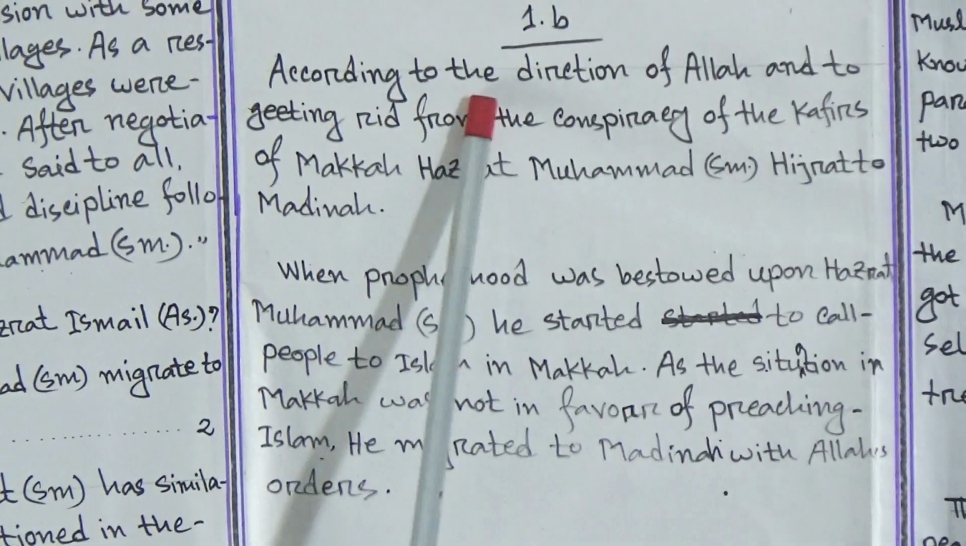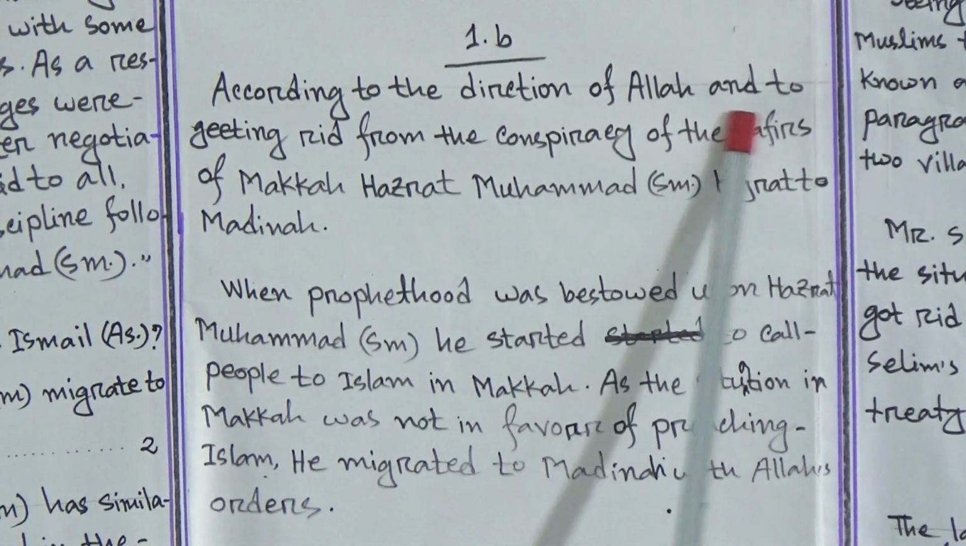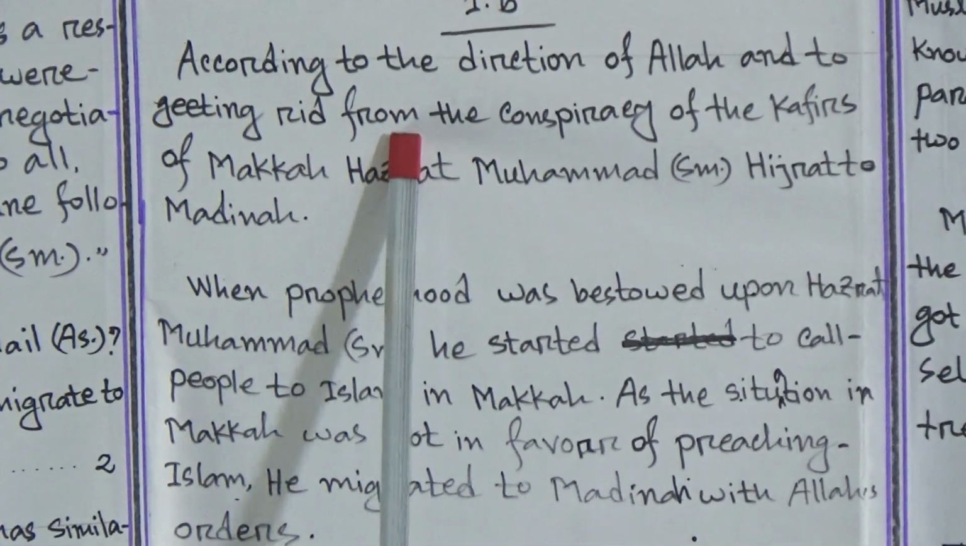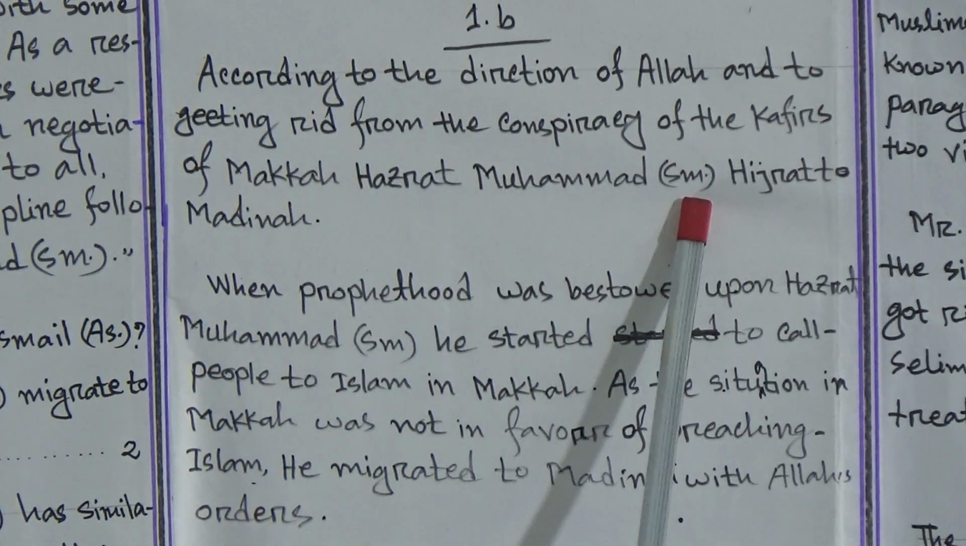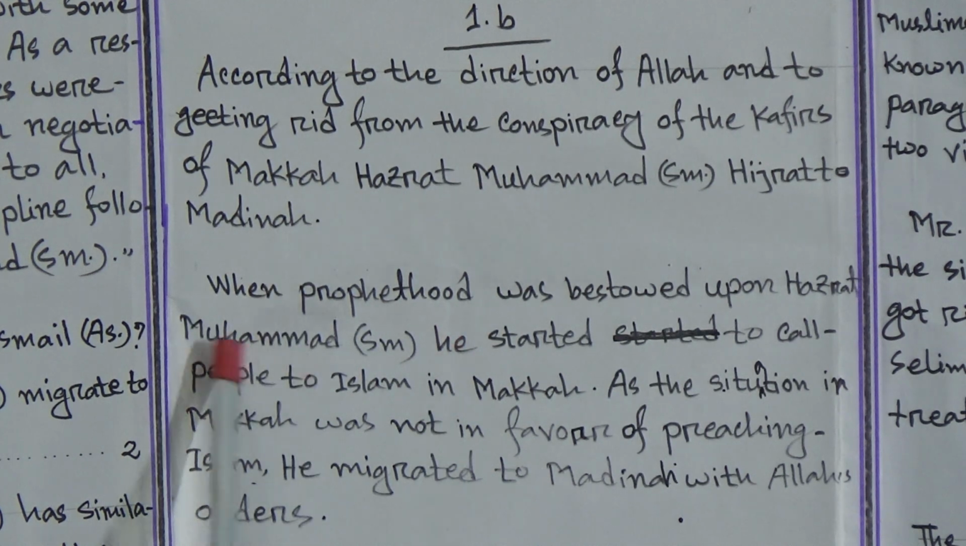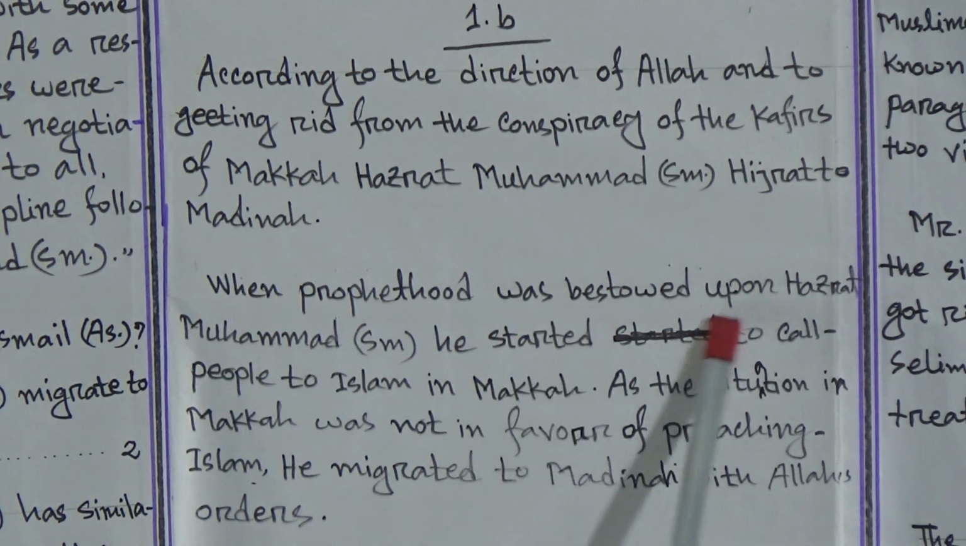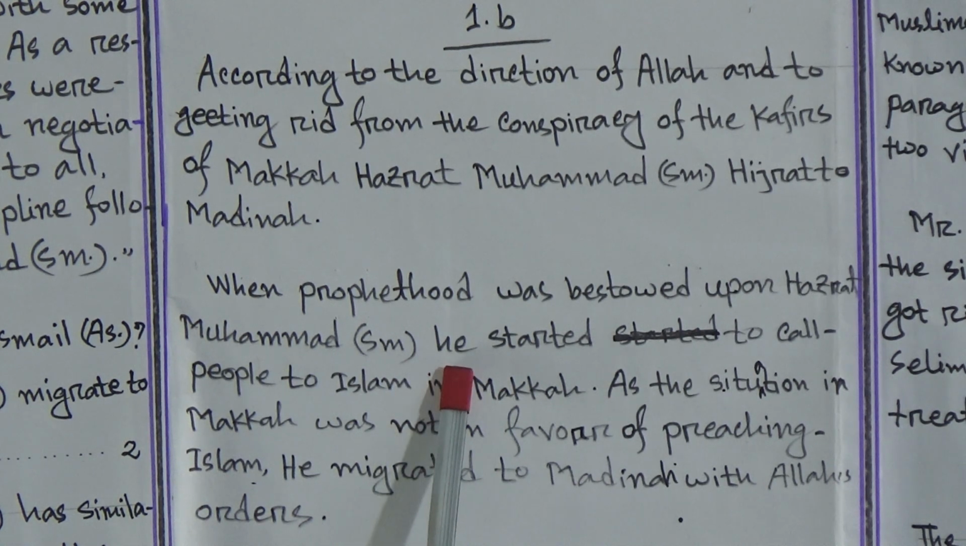Explain. Answer. According to the direction of Allah and to getting rid from the conspiracy of Kafirs of Makkah, Hazrat Muhammad sallallahu alaihi wasallam made hijrat to Medina. When prophethood was bestowed upon Hazrat Muhammad sallallahu alaihi wasallam, he started to call people to Islam in Makkah. As the situation in Makkah was not in favor of preaching Islam, he migrated to Medina with Allah's orders.